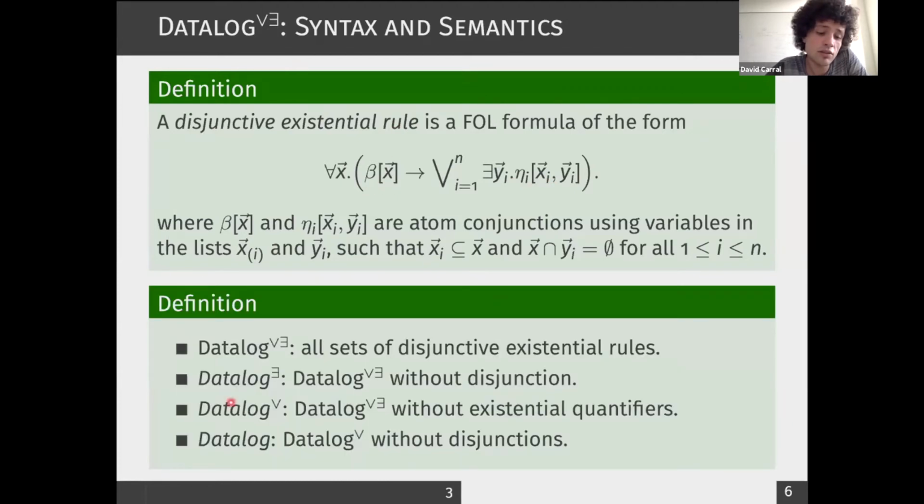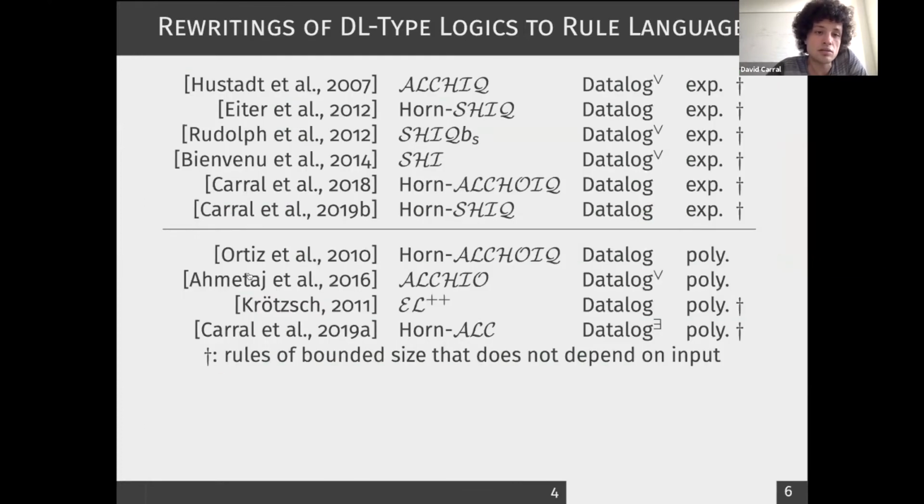So we consider different fragments that contain these types of formulas. We have Datalog union existential, which is the set of all disjunctive existential rules. And then we also have these subfragments of this language. So at this point, let me say that rewritings have been studied in previous publications. Here we have some related work. If you download the presentation, you can see the bibliography after the slide set.